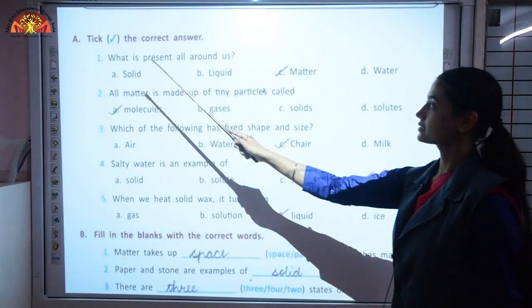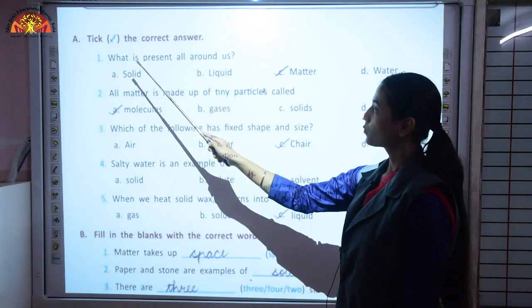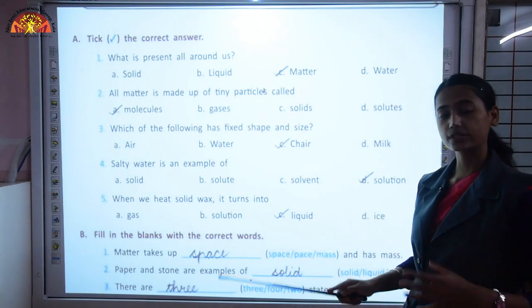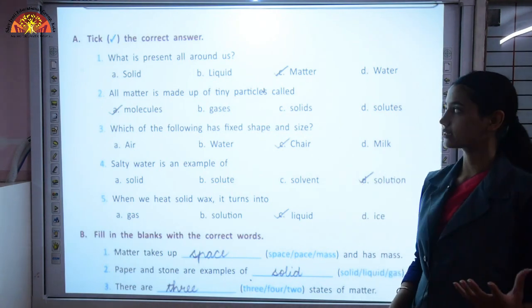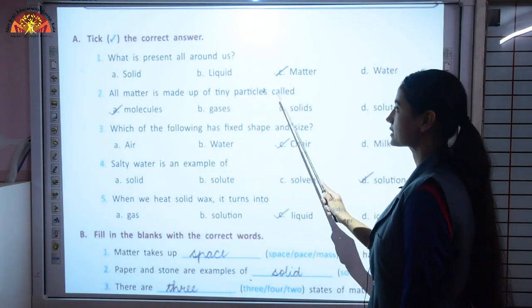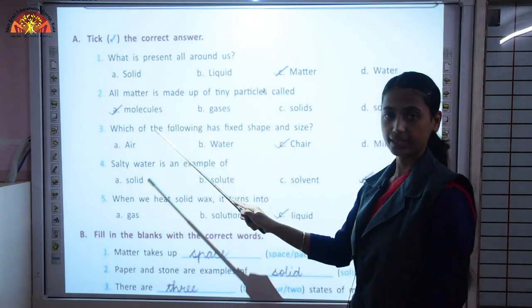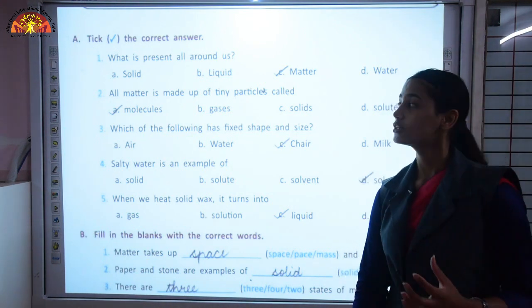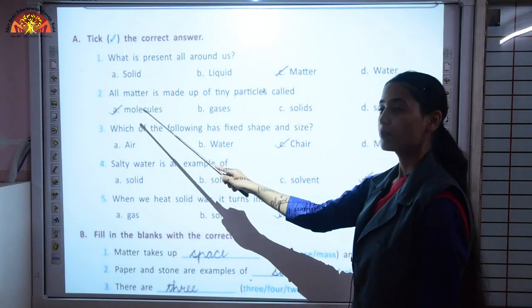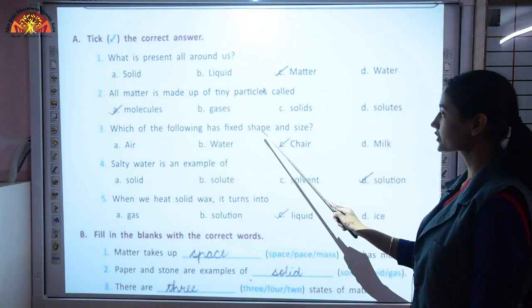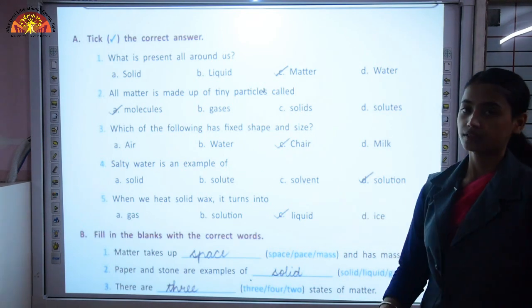Then take the correct answer. What is present all around us? Answer is matter. Whatever you see around you, that is matter. All matter is made up of tiny particles called molecules. Yes, as I told you, if you keep on breaking matter into tiny particles, that tiny particle is known as molecule. Third, which of the following has fixed shape and size?